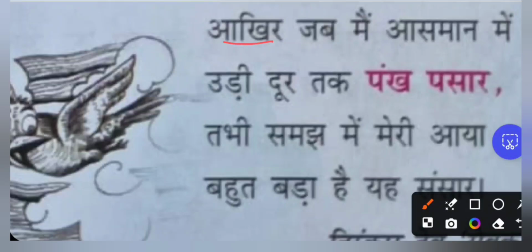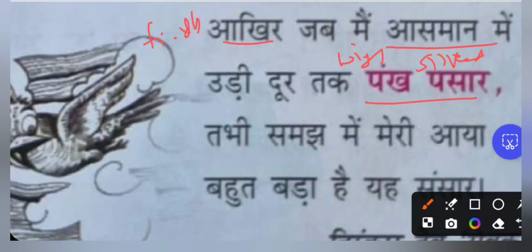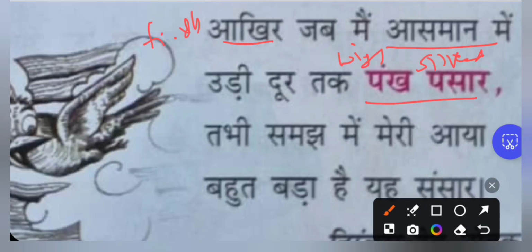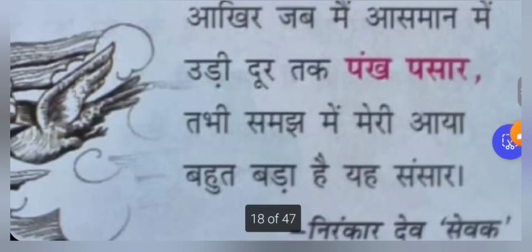आखिर means at last, finally, when I was able to fly in the sky. Asman na sky, pank pasar. Pank is wings. Pasar means spread. Finally, when I was able to spread my wings across, I was able to see what? The big world, right? So, என்ன தெரியும்? பறக்கும்போது உலகமே தெரியும் இல்லையா? तभी समझ में मेरी आई. அப்பதான் எனக்கு புரிஞ்சது. That time only I was able to understand. बहुत बड़ा है ये संसार. The संसार, the world is so big.